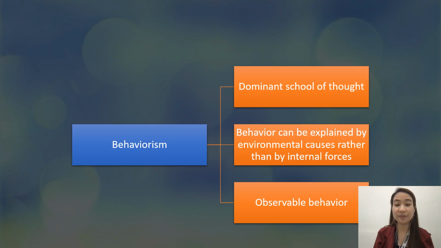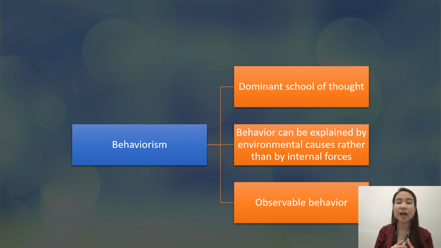Next one is behaviorism, the very famous one. Behaviorism is very famous because it's one of the dominant schools of thought. Here, behavior can be explained by environmental causes rather than by internal forces, and it focuses on observable behavior.